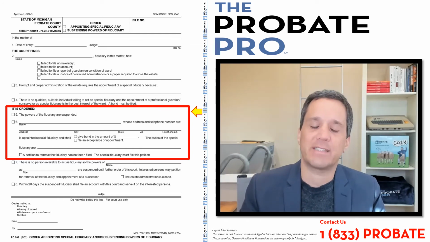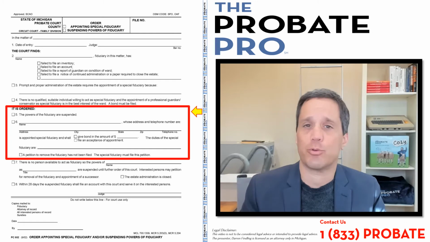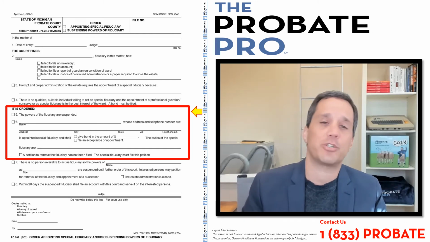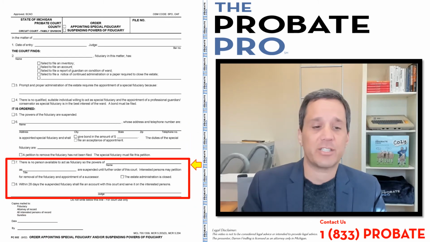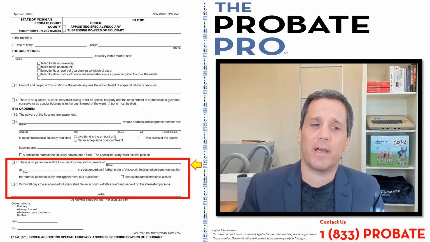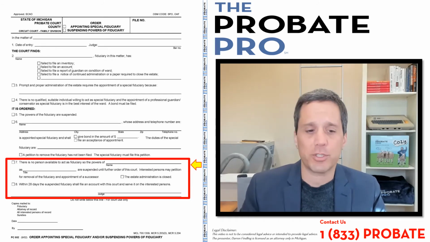That box provides that the special fiduciary has the additional responsibility to now file a petition to remove that fiduciary from their role.